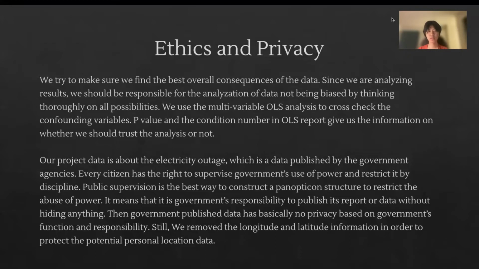Hello, I'd like to talk about the ethics and privacy of our project. We try to make sure we find the best overall consequences from the data. Since we are analyzing the results, we should be responsible for the analyzed data not being biased by thinking thoroughly about all possibilities. Our project data is about electricity outages, which is published by government agencies. Public supervision is the best way to construct a panopticon structure to restrict the abuse of power. Government-published data has basically no privacy concerns, based on the government's function and responsibility.